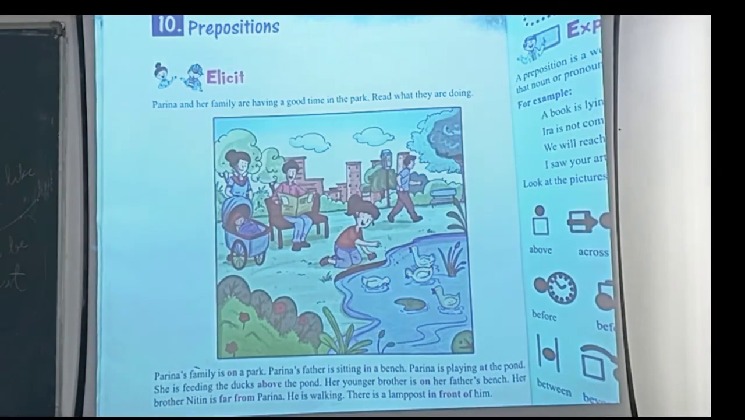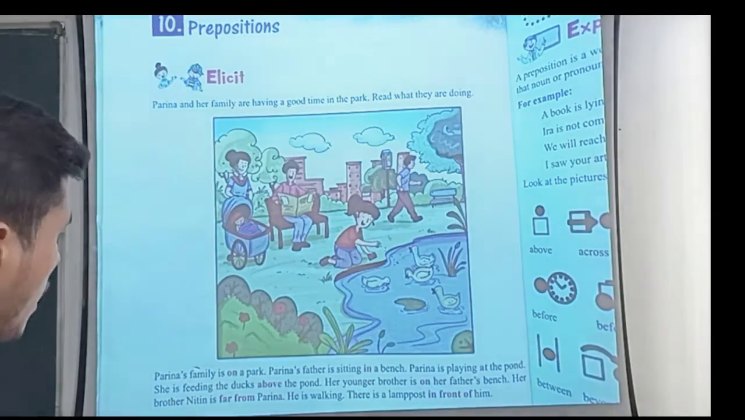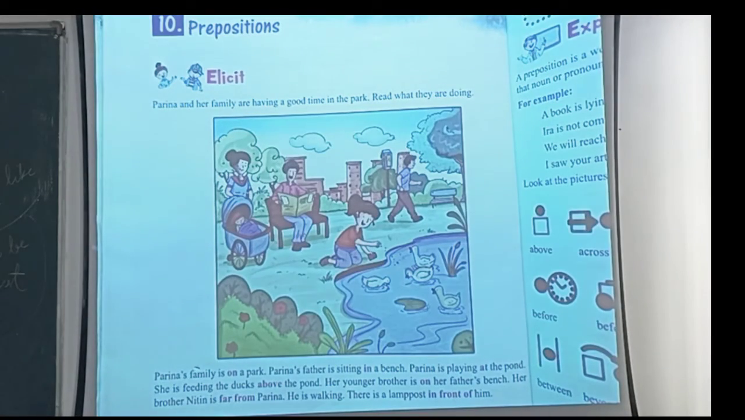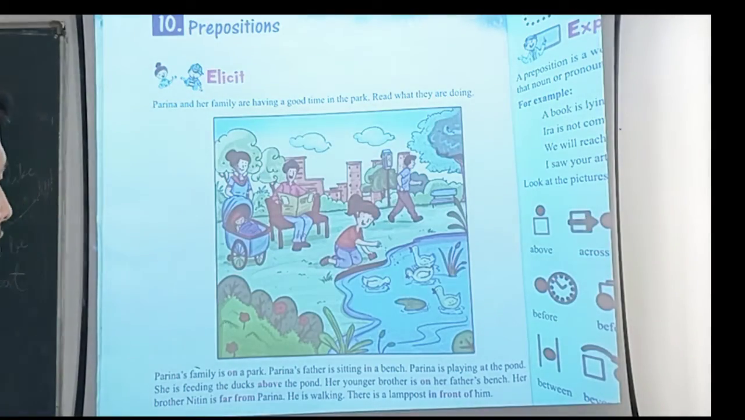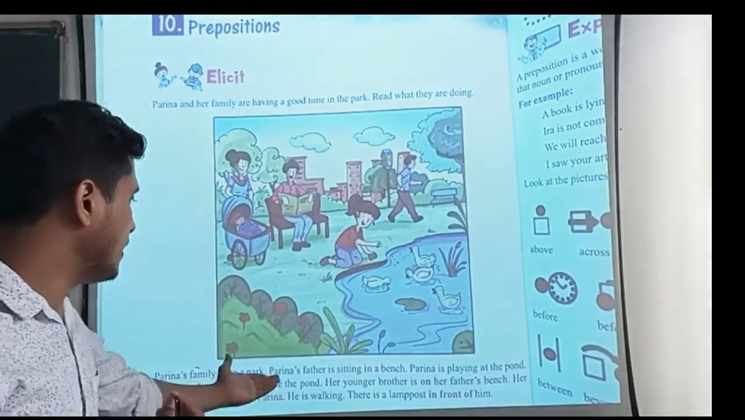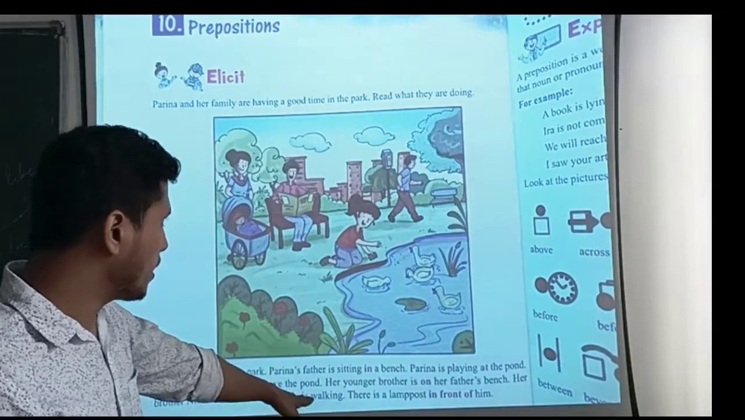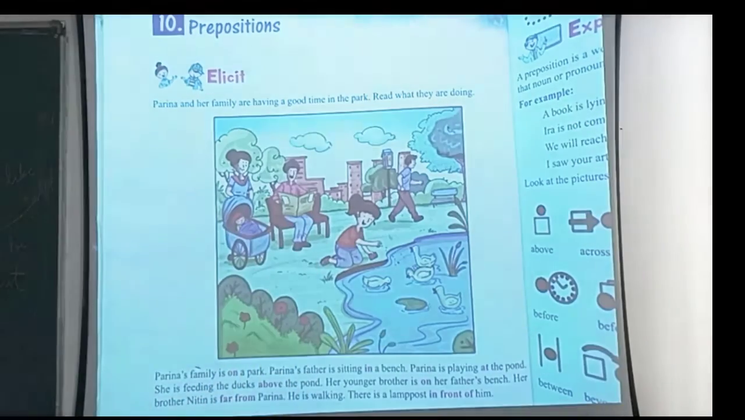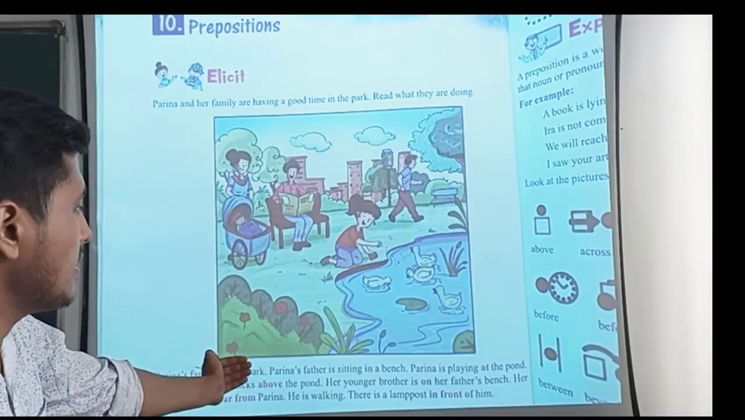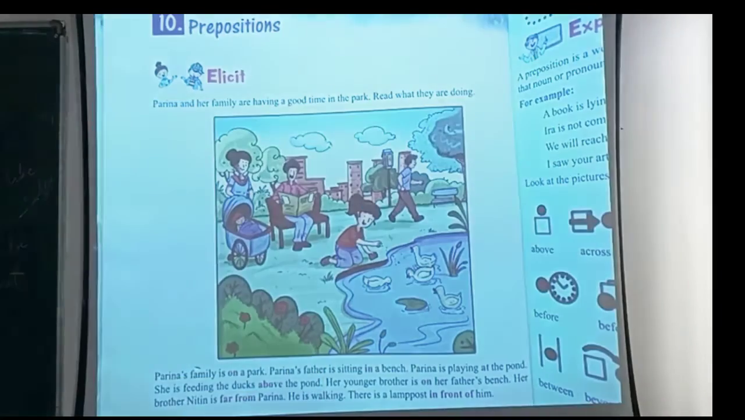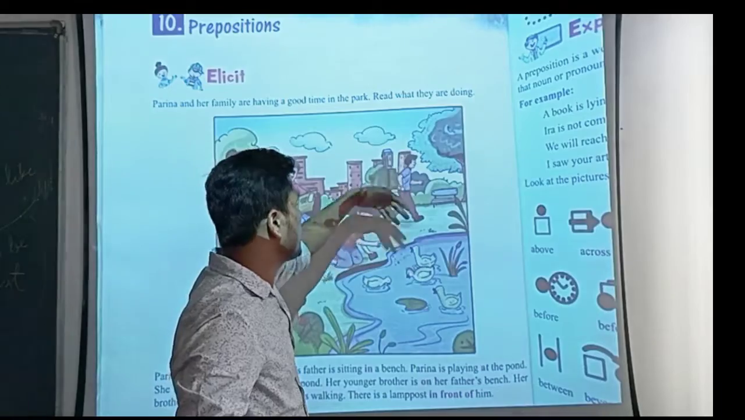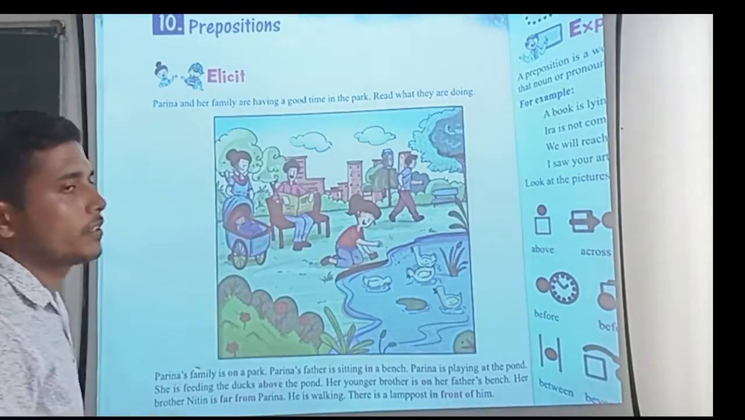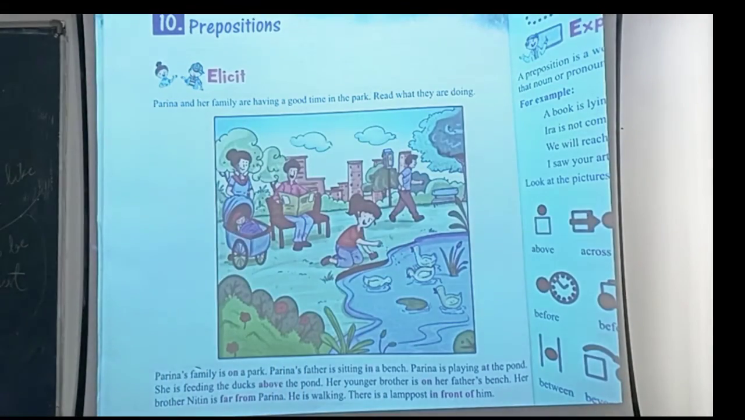You can see in the picture. Her brother Nitin is far from Parina. He is walking. There is a lamppost in front of him. Let's talk about the last sentence. As he is walking, this sentence is telling about Parina's brother, and there is a lamppost in front of him. You can see that the lamppost is not in front of him, it is on the side of him, right? So that is again wrong as given here.